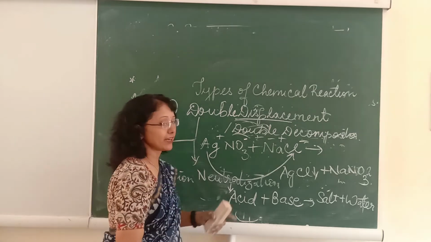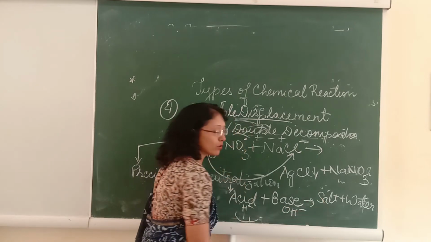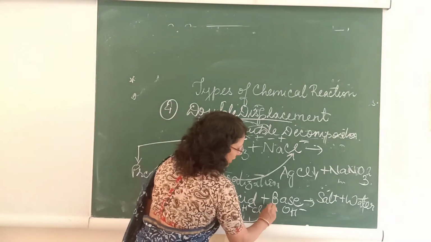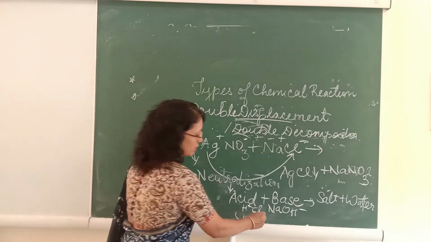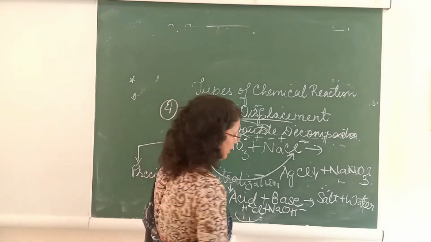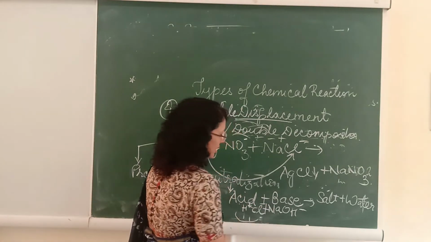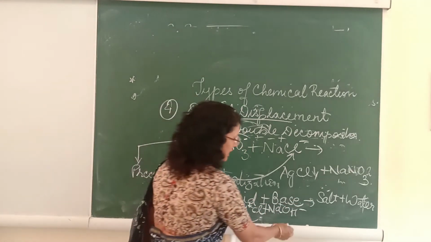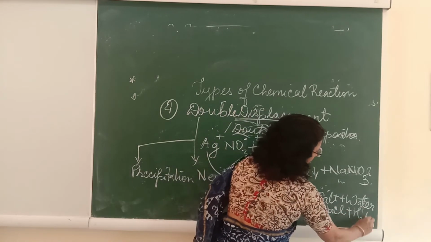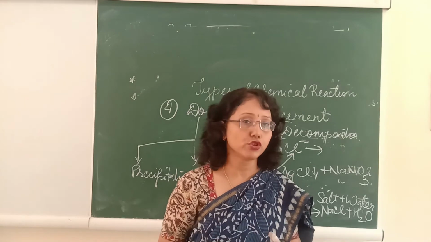So what is an acid? That which has more hydrogen ion concentration. And what is a base? That which has more hydroxyl ion concentration. So if I take an acid, that is HCl, and add a base to it, that is sodium hydroxide. When sodium hydroxide, acting as a base, is added to an acid, that is hydrogen chloride or hydrochloric acid, hydrogen behaves as a positive part, this as a negative part, this as a positive part and this as a negative part. So what is it going to form? A salt, that is NaCl, along with water. So double displacement reaction basically proceeds with the exchange of radicals.